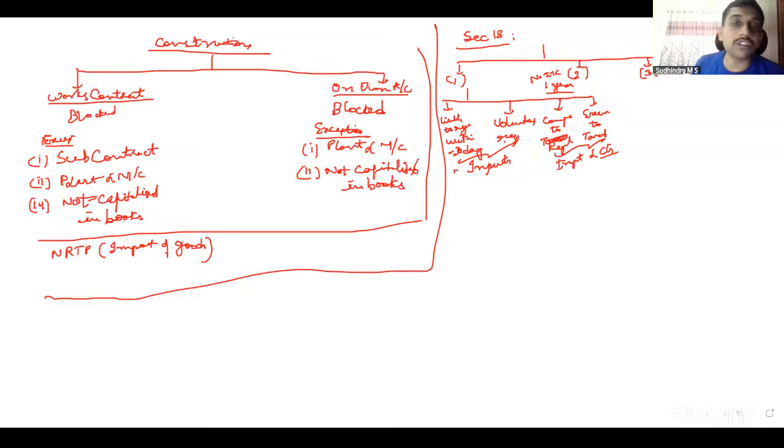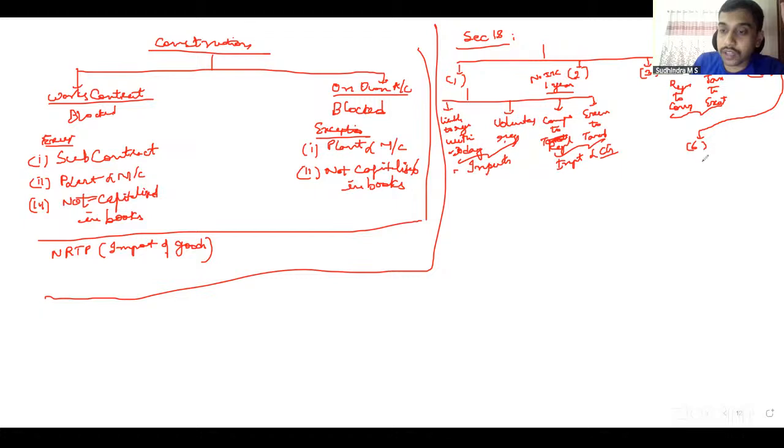18.3 talks about reconstitution of business. Whenever there is reconstitution of business, there will be a separate registration for the new entity. Transfer the ITC of the existing entity to the new entity. 18.4 is the reverse of 18.1. If you are converting from regular to composition, or from taxable to exempt, the goods became exempt. In such cases, whatever ITC is there on inputs and capital goods as on the preceding date of such conversion, reverse it. Capital goods minus 5% per quarter has to be done. 18.5 talks about these rules.